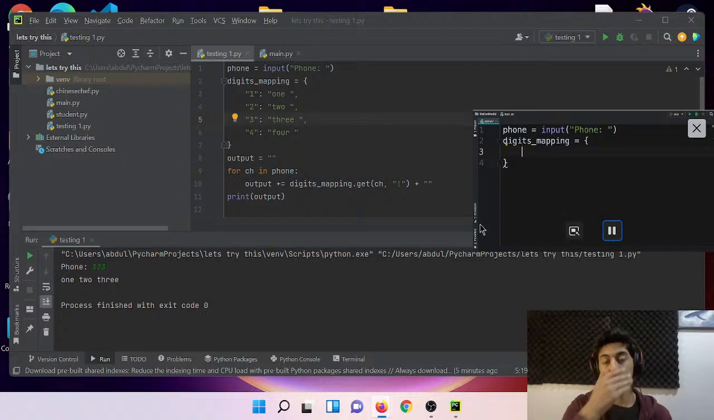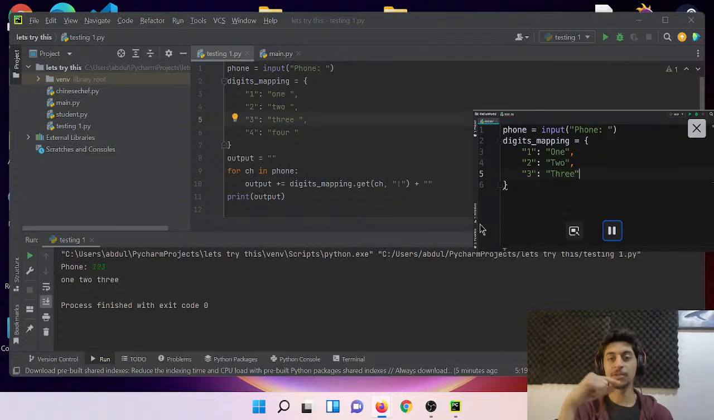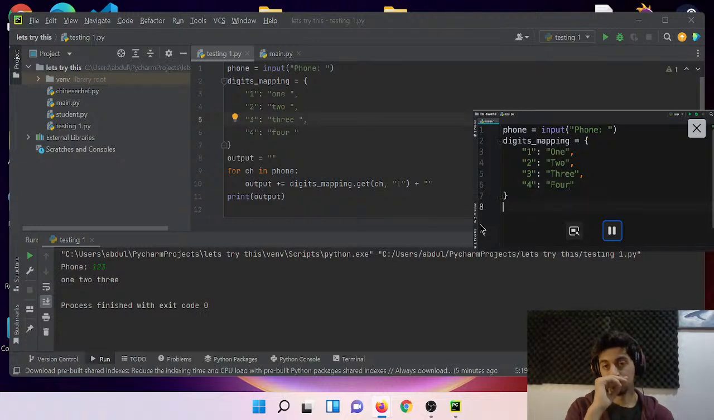Now in this dictionary, I'm going to add a few key value pairs. 1, we map it to 1. 2 to 2. 3 to 3, and 4 to 4. Technically, we should add all the digits from 0 to 9, but I don't want to waste your time typing repetitive things here. You got the point. So let's move on.